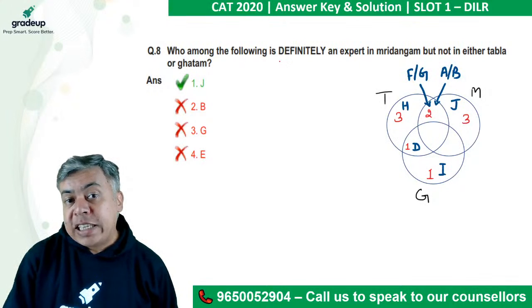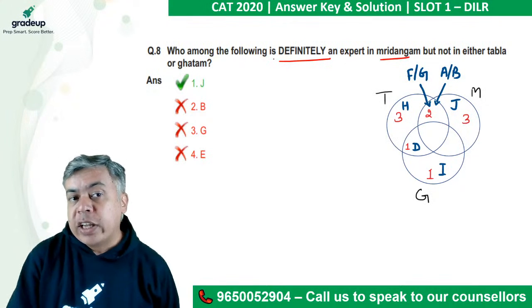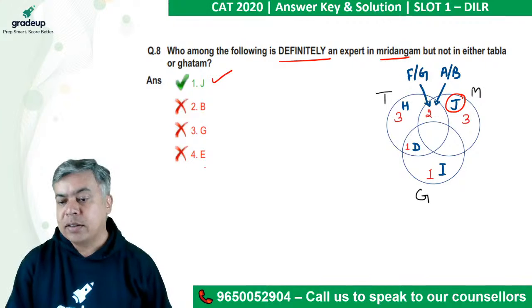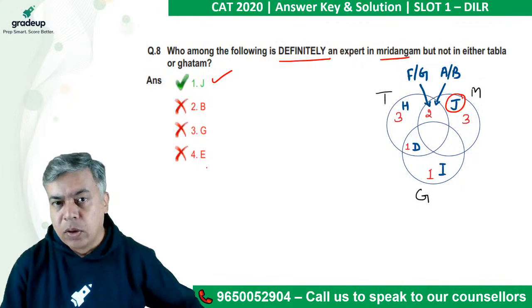Who among the following is definitely an expert in M, but not in T or G? So, only M. Only M. Definite expert is J. Right? That is also correct. Okay.